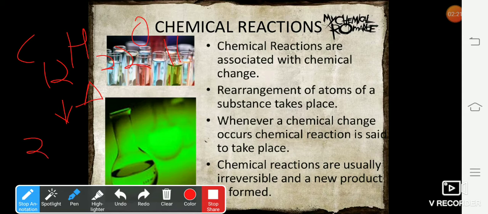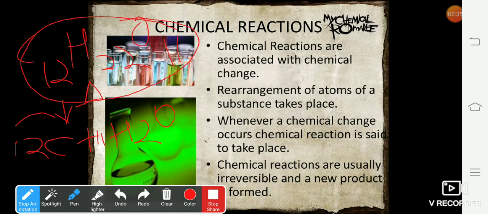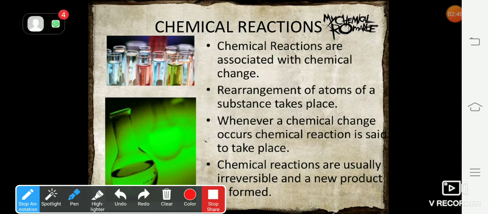We'll get 12C plus 11H2O. You can see that the property of sugar is completely different from the property of carbon. Here, carbon is a new product which is formed, and by withdrawing heat energy from carbon, you cannot convert carbon back to sugar. So, this is an example of chemical change.